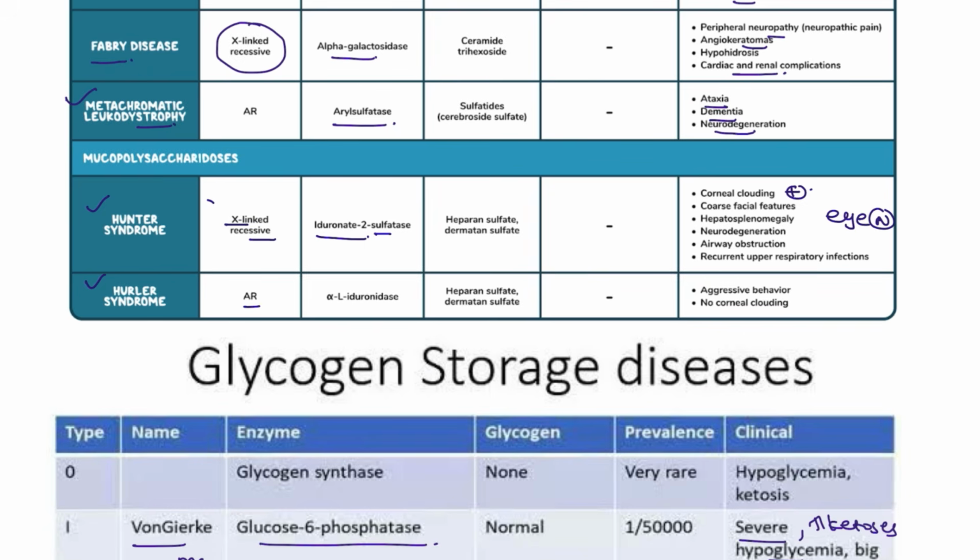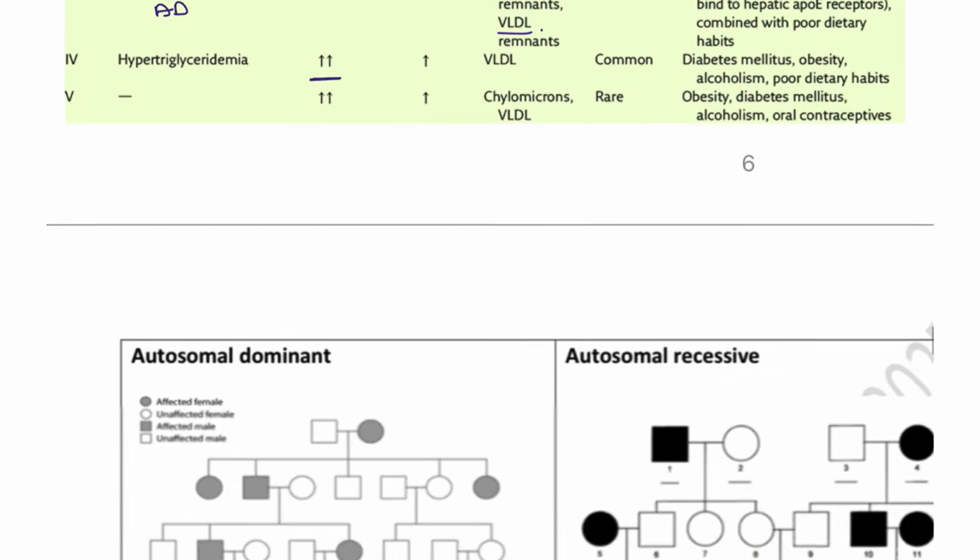Next, Hurler is an autosomal recessive, opposite to that, and iduronidase is the deficiency. The patient will be having aggressive behavior, and also corneal clouding will be seen in this patient. The cornea is affected in this patient, and severe mental retardation is also seen.